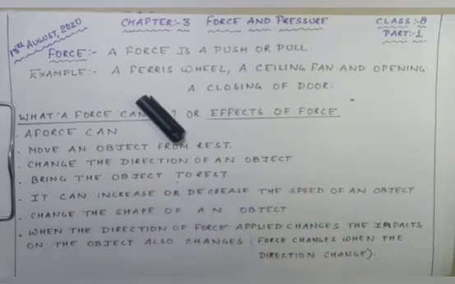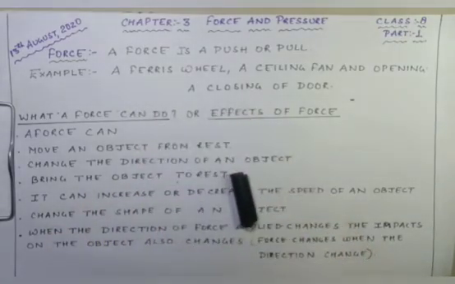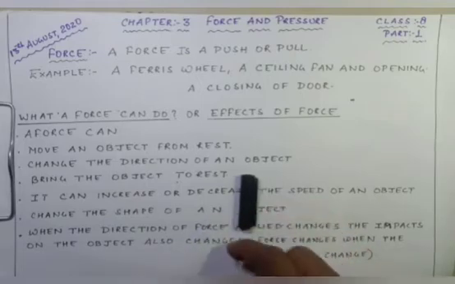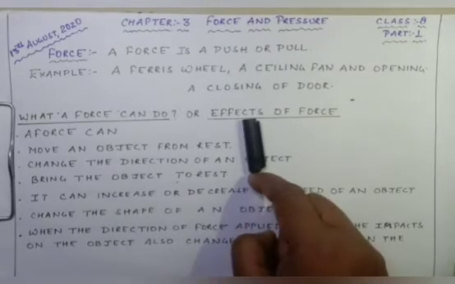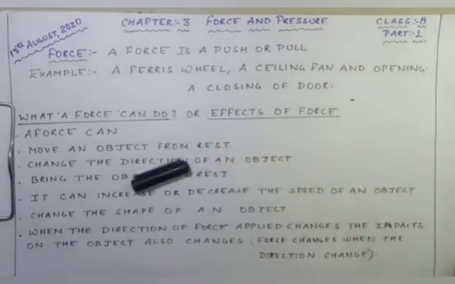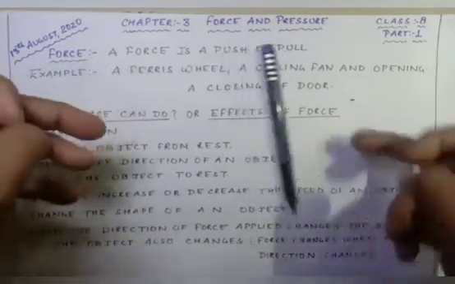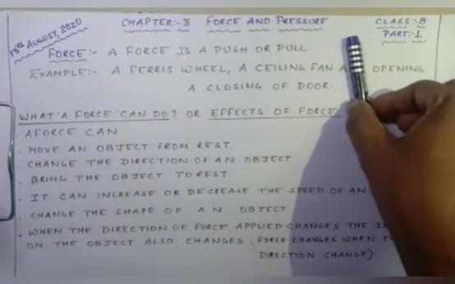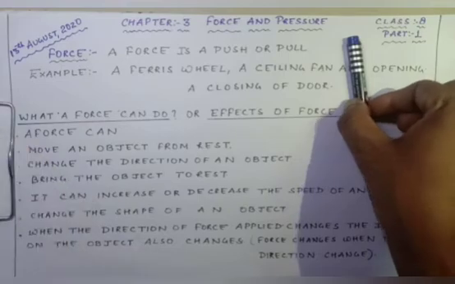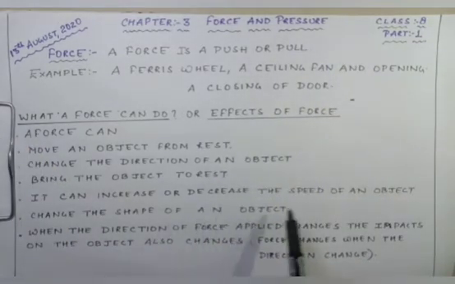Change the direction of an object. Suppose this cap is moving in this direction, and if I apply a force like this, it will change the direction of the object also. Bring the object to rest. Suppose this pen is rolling, and if I apply a force, I can bring that object to rest also. It can increase or decrease the speed of an object also.